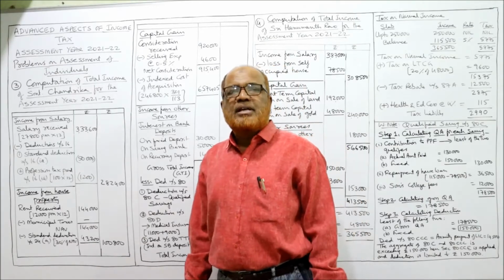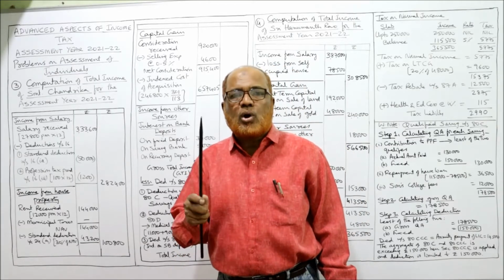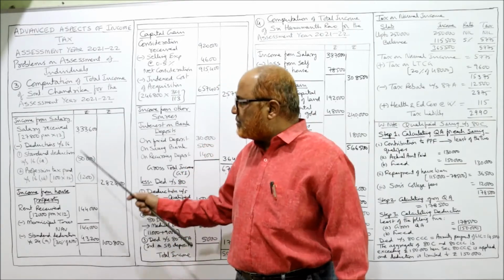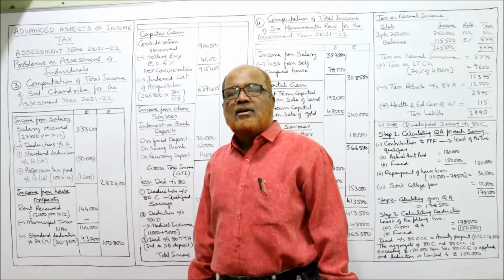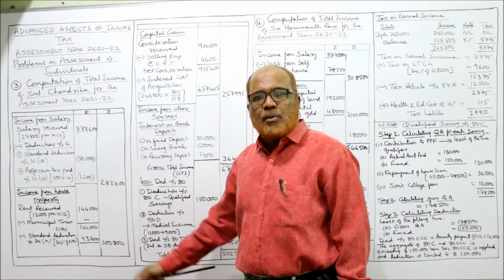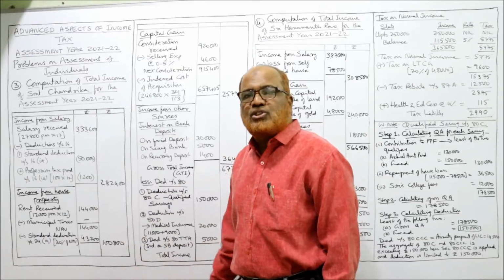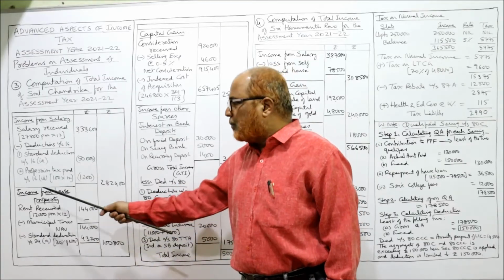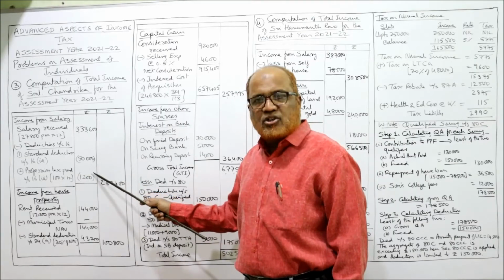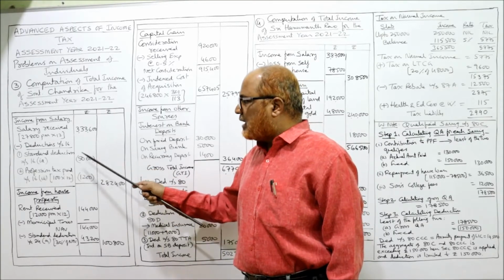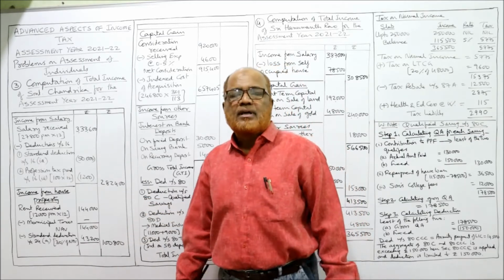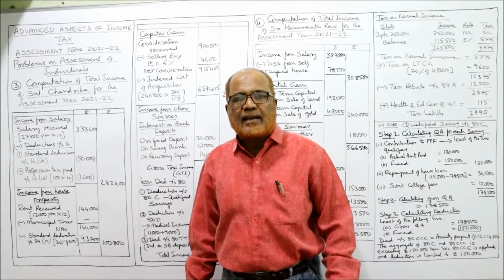Actually, the standard deduction will be the least of the following two, that is gross income from salary or 50,000, whichever is less. Here, gross income from salary is 3,33,600, whereas fixed amount is 50,000, whichever is less, 50,000 is less. Profession tax paid under section 16(3) is 100 rupees per month into 12, 1200. Now bracket denotes subtraction. So 3,33,600 minus 50,000 minus 1200, you will get 2,82,400. This is the income from salary.